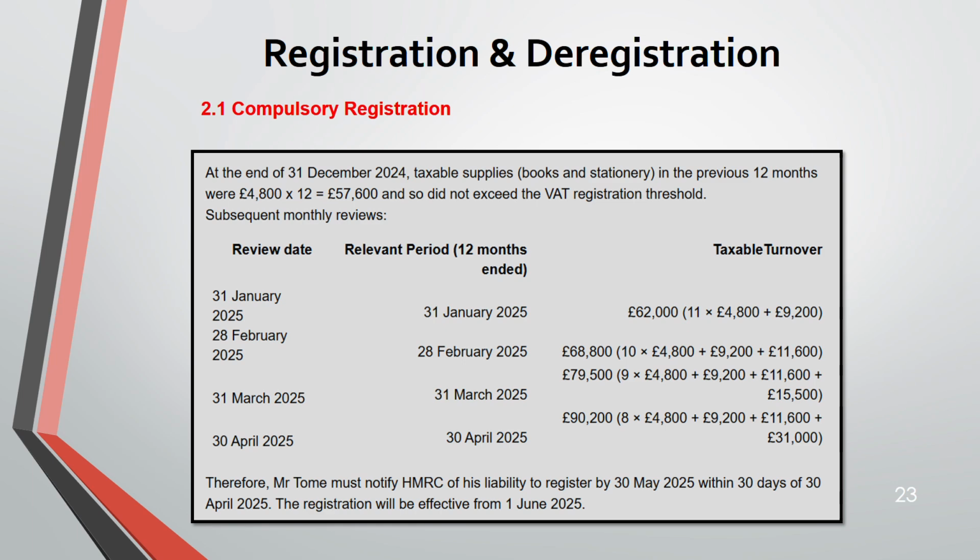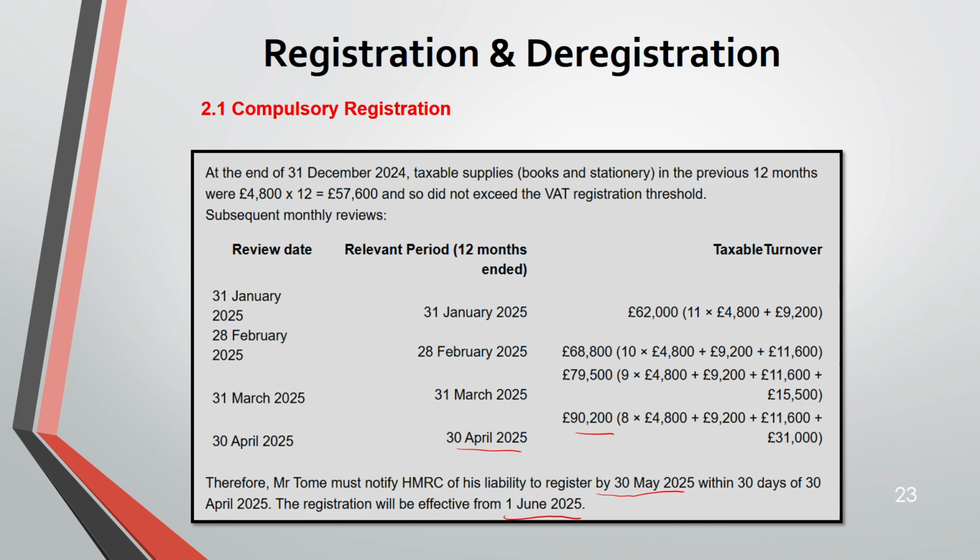So this is the answer for activity 1. As I told you, we have a surplus of 9,200 at 30th April 2025. So you have to register within 30 days from 30th April, that is by 30th May 2025. Registration will be effective the second month, the first day, so from 1st June 2025.